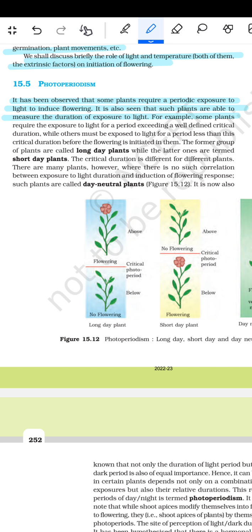For example, some plants require exposure to light for a period exceeding a well-defined critical duration, while others must be exposed to light for a period less than this critical duration before flowering is induced in them. The former group of plants are called long day plants, while the latter ones are termed short day plants. The critical duration is different for different plants. There are many plants, however, where there is no such correlation between exposure to light duration and the induction of the flowering response. Such plants are called day neutral plants.